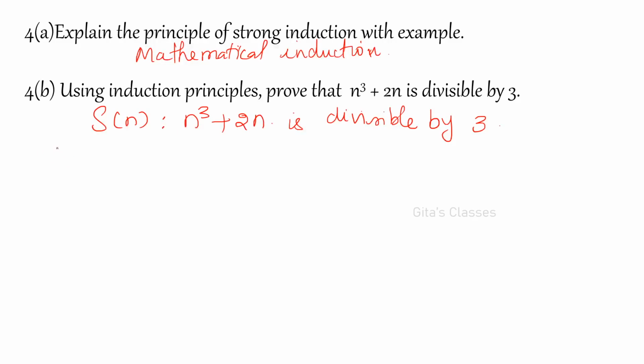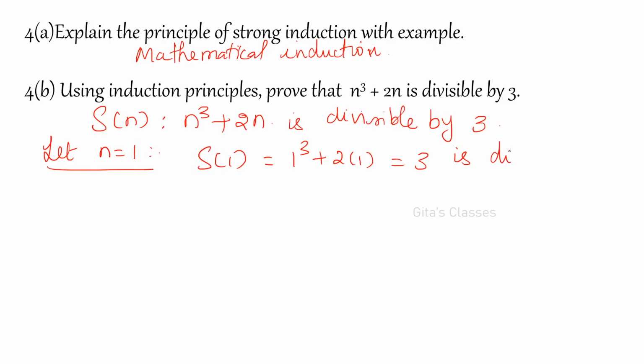So let us take n is equal to 1. Basis step, n is equal to 1. So what is S of 1? We have to prove that S of 1 is true. That is 1 cube plus 2 into 1, which is 3, right? Yes, we know that it is divisible by 3. It is divisible by 3, therefore S of 1 is true. Okay, so basis is true.